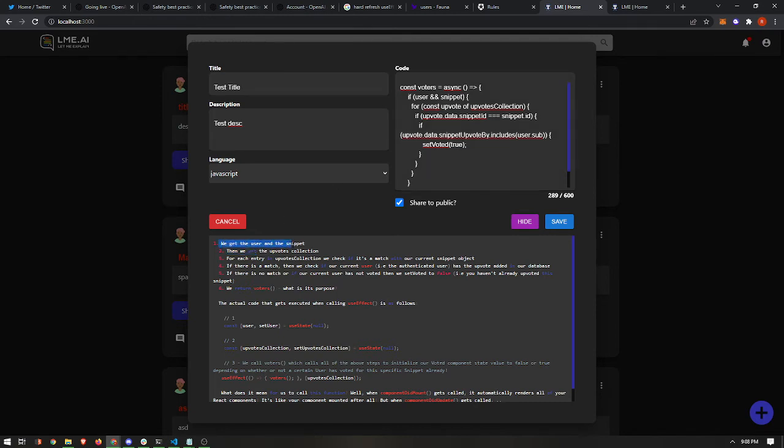So we get the user and the snippet, which is here. Then we get the upvote collection, which is this line. For each entry, this is the for loop. If there's a match, then we check if our current user has the upvote added in our database, which is this thing. And then we return voters.